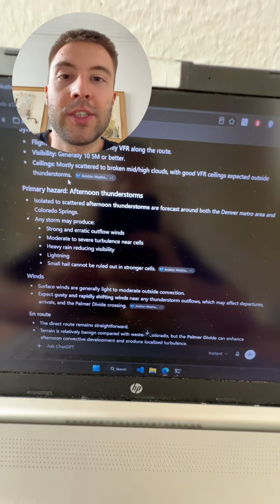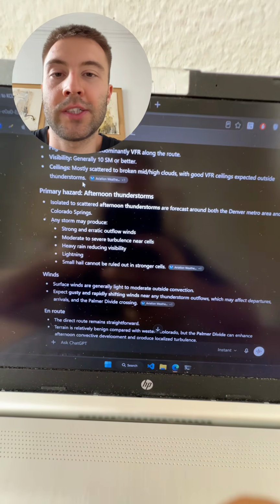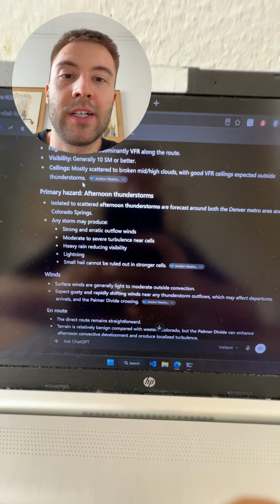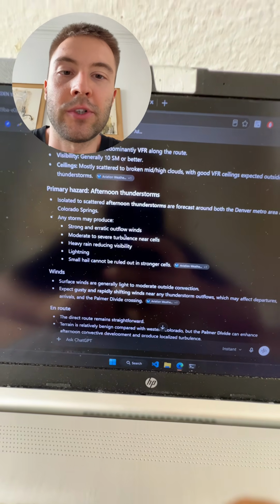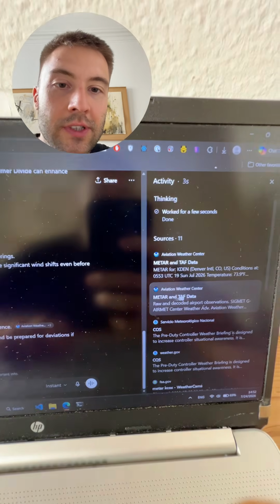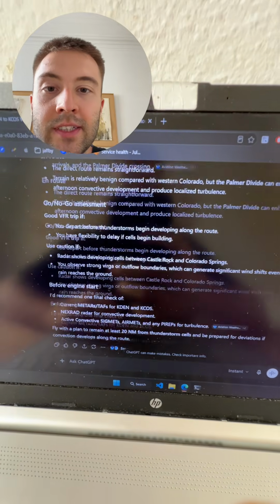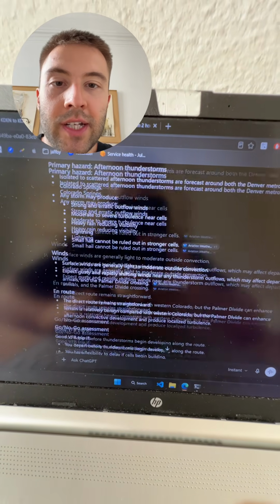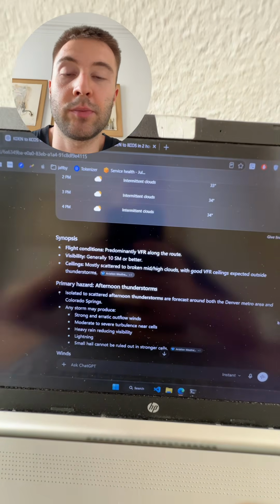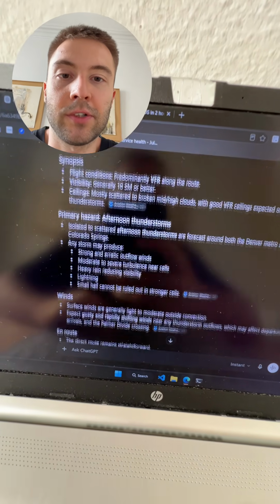But I need to tell you that ChatGPT doesn't know about information happening in real time, so it needs to extract all this information from the internet, and for this it uses a web search tool. For example, for this response, it used these sources, basically website links from the internet. But in general, the reply is good. The only question is about accuracy, how accurate this summary is about your flight.